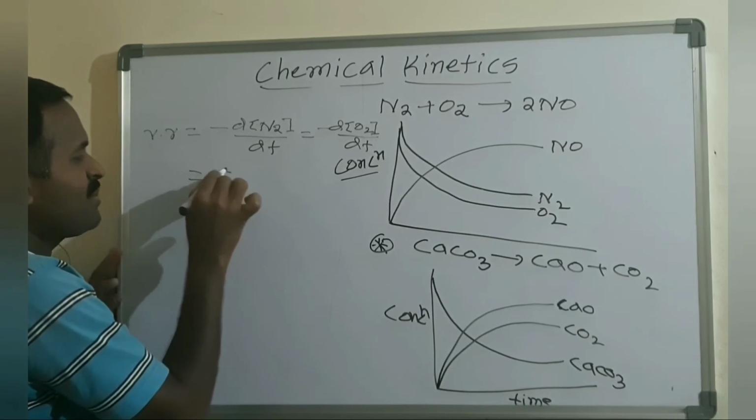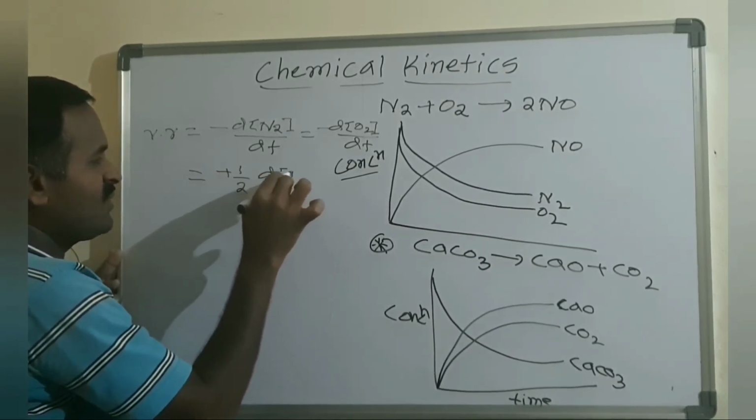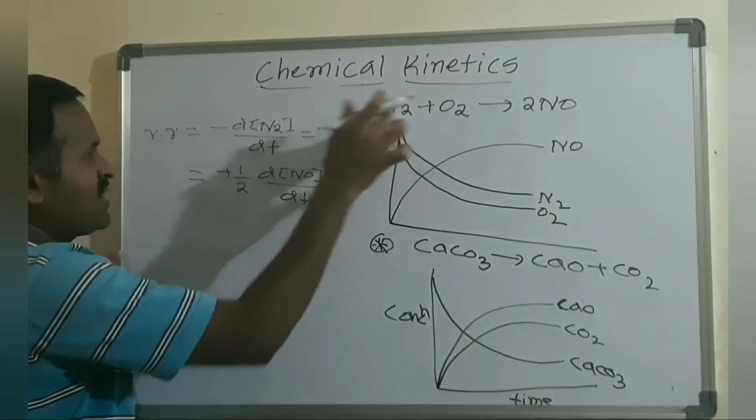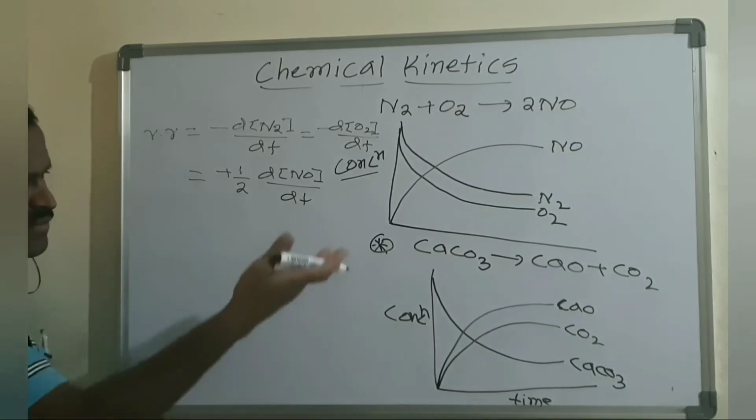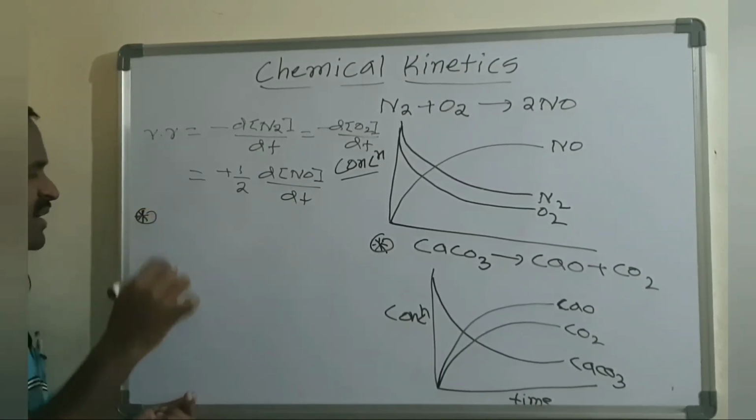I can write this as plus 1 by 2, d of NO divided by dt. So that is the differential rate law for this reaction. In the same way, you can write the differential rate law for this reaction also, or you may take even one generalized example.